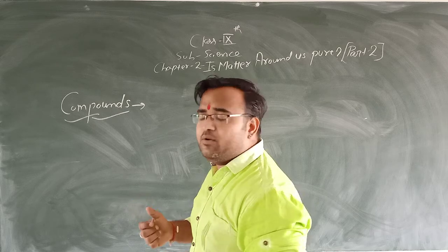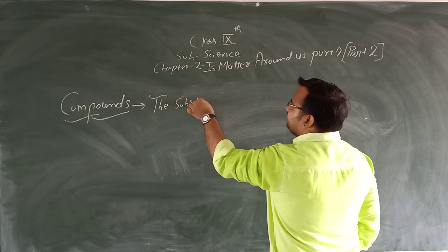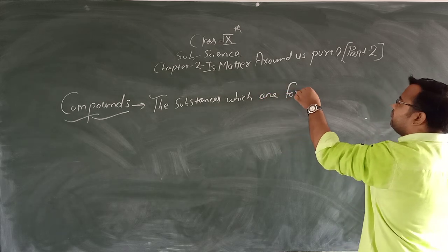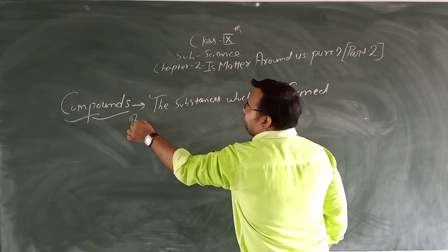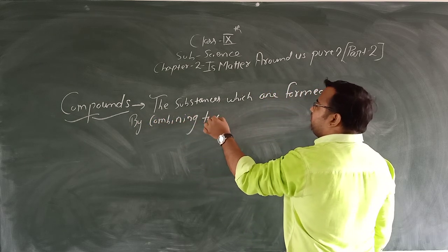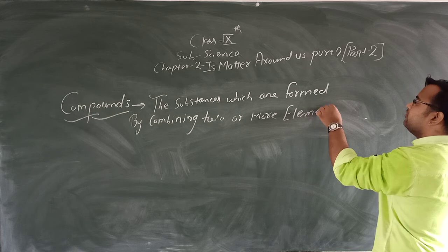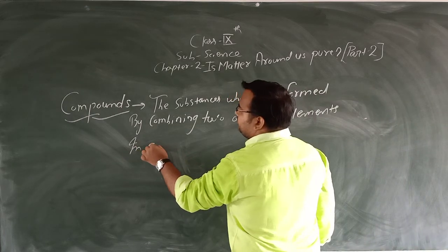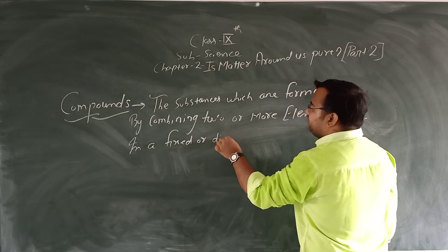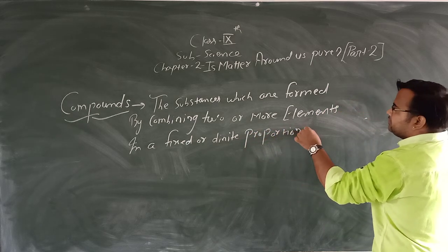So we can write the definition of compounds: the substances which are formed by combining two or more elements in a fixed, or we can say definite, proportion.